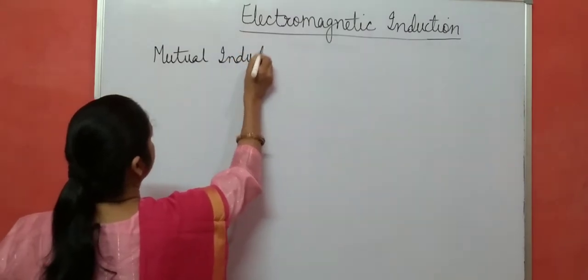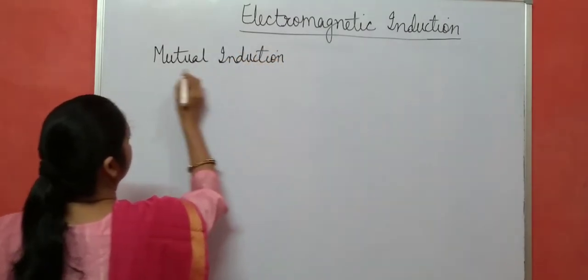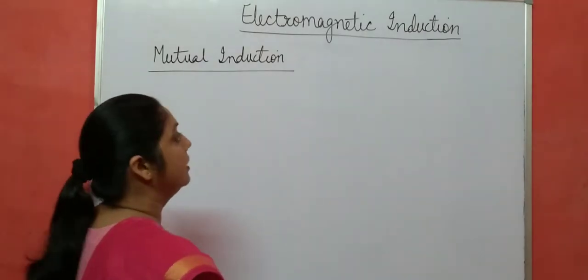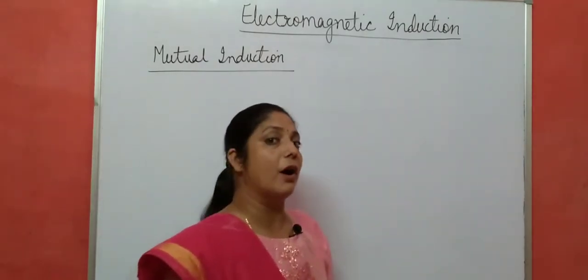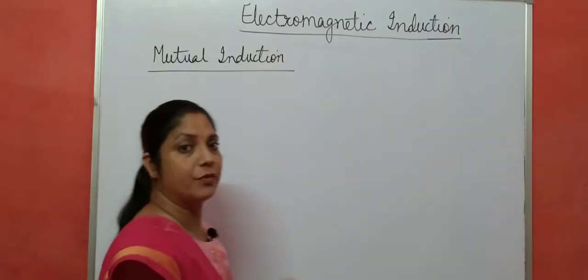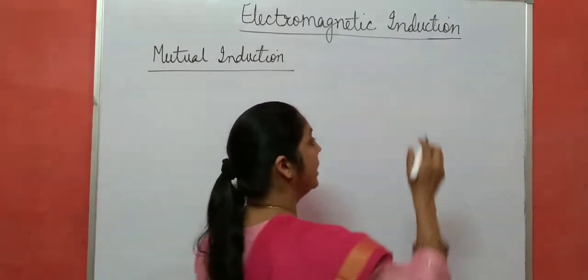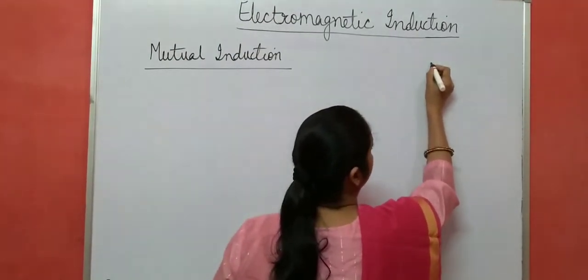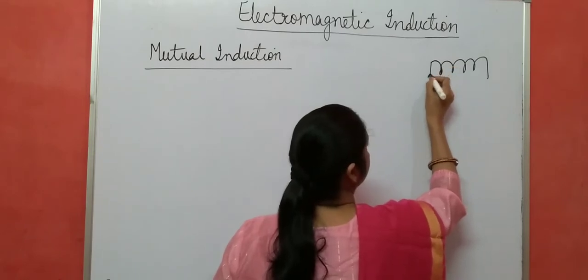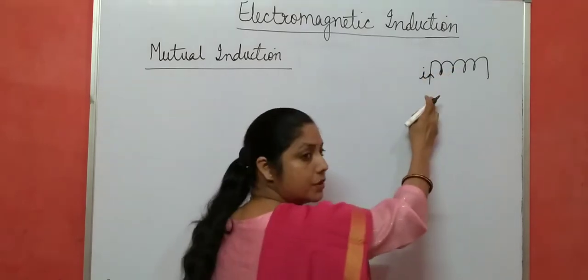Before starting this topic, let us revise what we had studied in the last class. We had discussed self-induction, and this is mutual induction. What is self-induction? Suppose this is a coil, and a current is flowing through this coil.